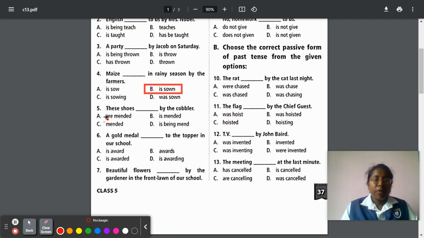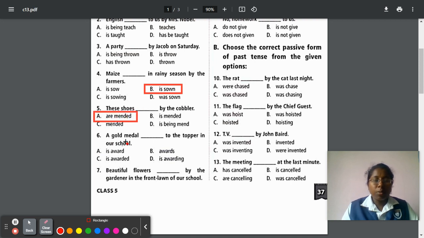Next, fifth question. These shoes dash by the cobbler. So cobbler is the subject. These means it is a plural form. For singular form you can use the present tense is. For plural form you have to use are. So are. Here the verb is mend. When mend is converted into past tense, it is mended. So are mended. The shoes are mended by the cobbler.